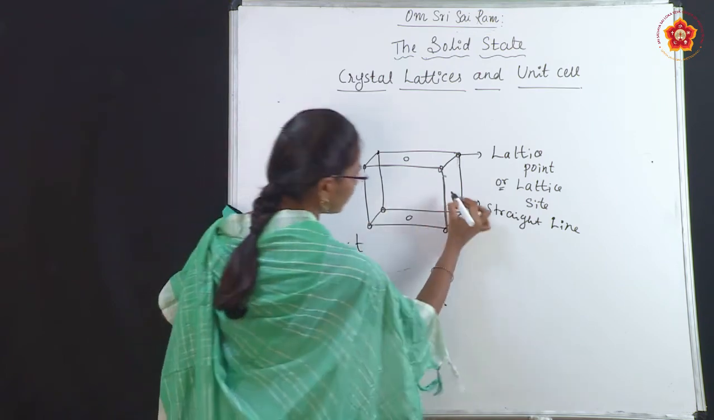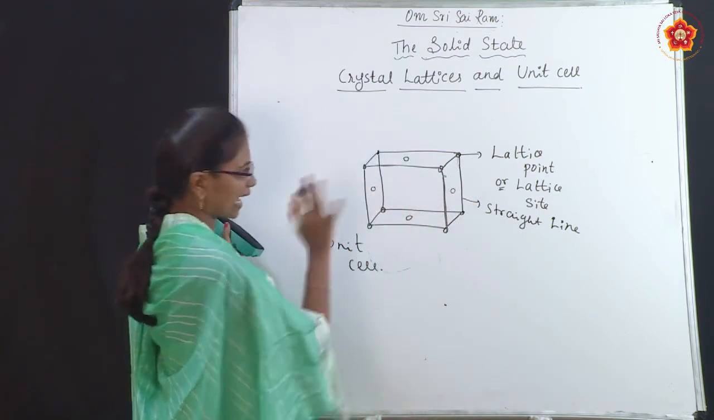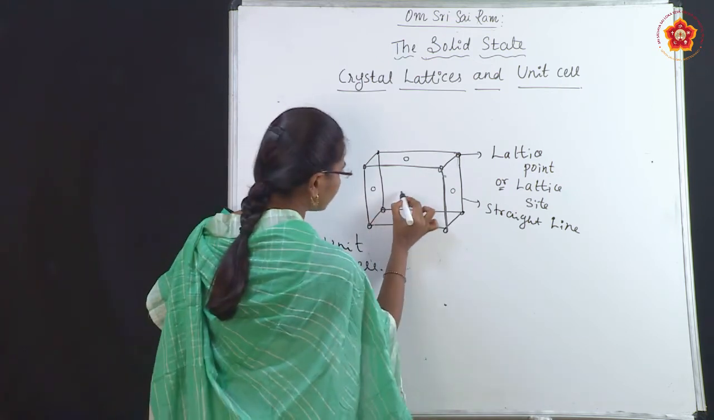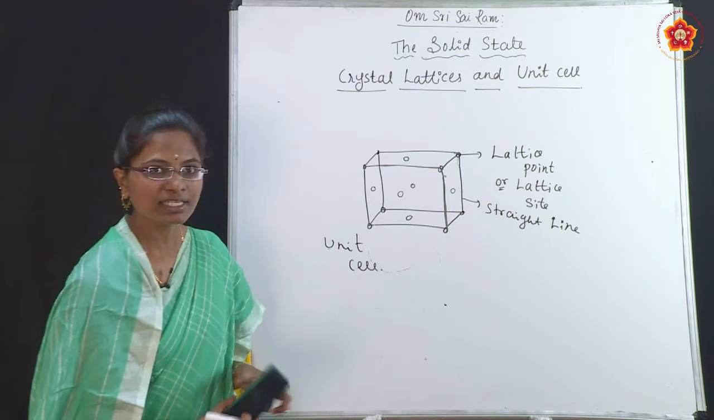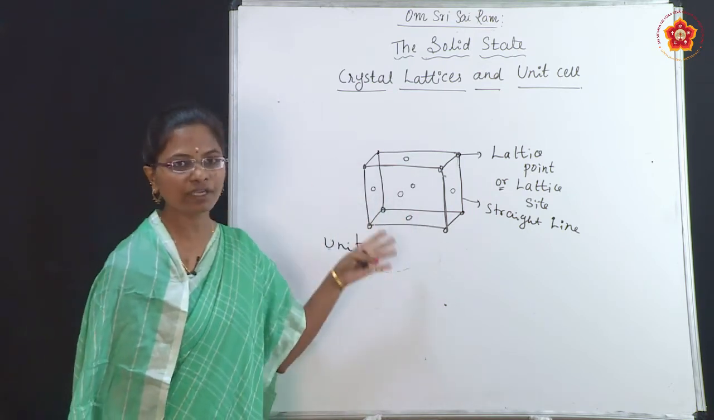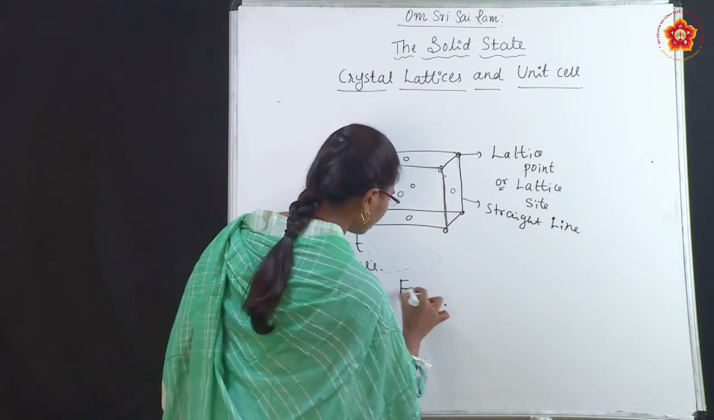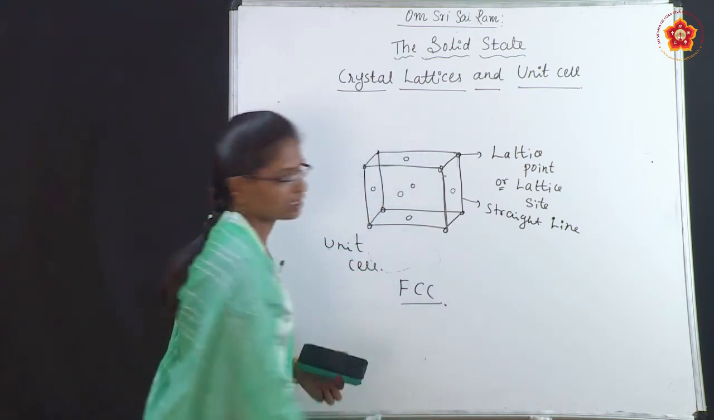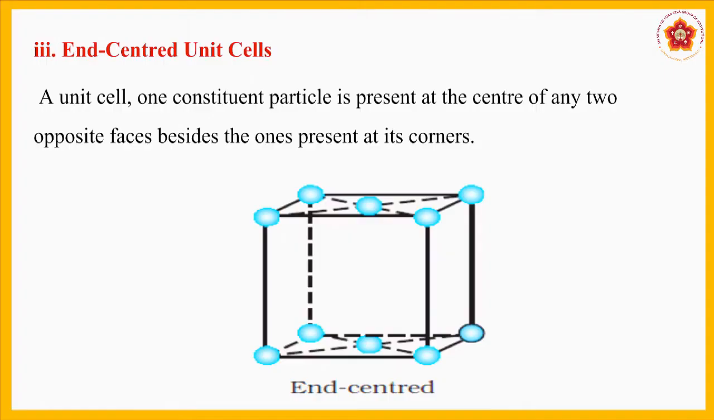Okay. The down one, here side one, here and here. Okay. And front one and back one is also there. This is the front one and this is the back one. Okay. It means 6 atoms or molecules or ions are present at each face of the unit cell. That is called face centered unit cell, FCC. Okay. That is called FCC unit cell.